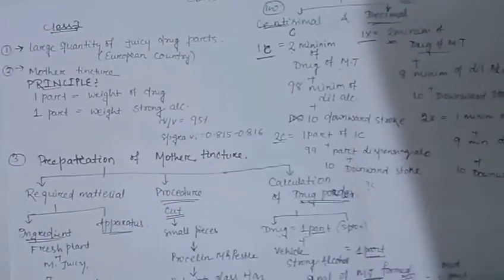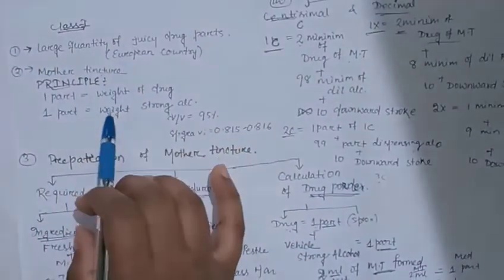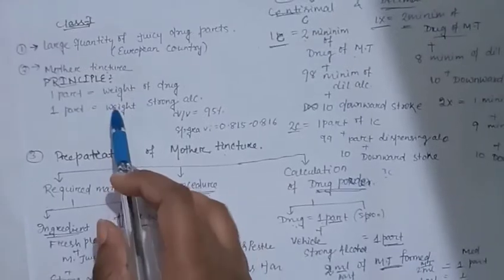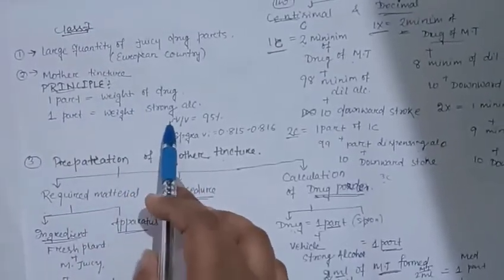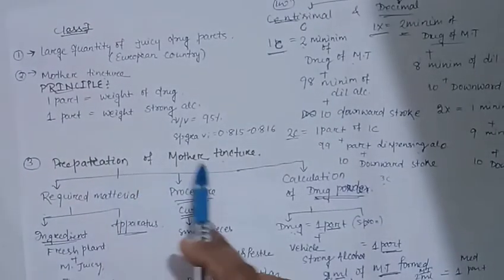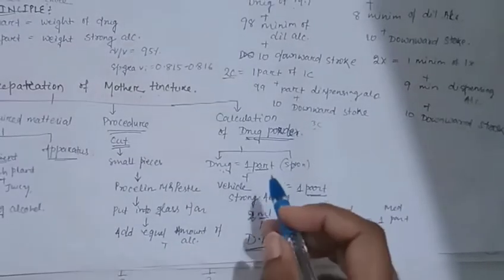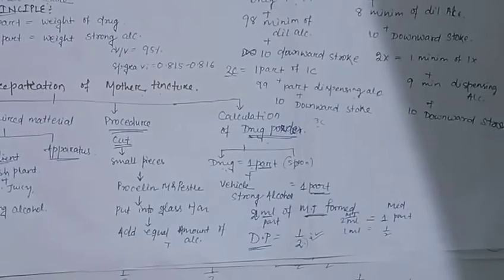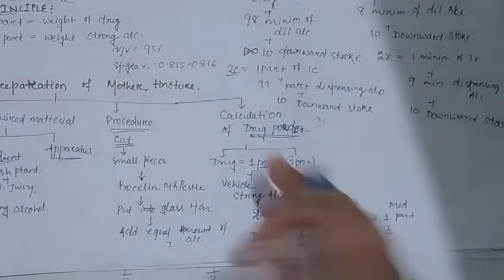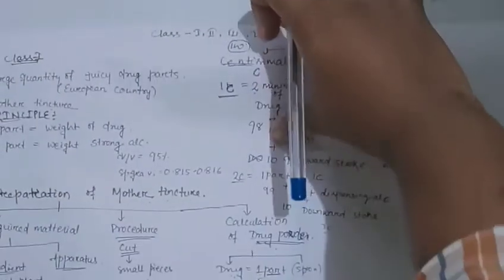For a short quick review, I mentioned that in class 1 I take a large quantity of a juice drug. With it we add, the principle is that 1 part of the weight of the drug with 1 part of the weight of strong alcohol. After that we go towards the preparation of a mother tincture, and the calculation is done to find out the drug power, which is equal to 1 by 2. By knowing the drug power we can go towards the next potency.